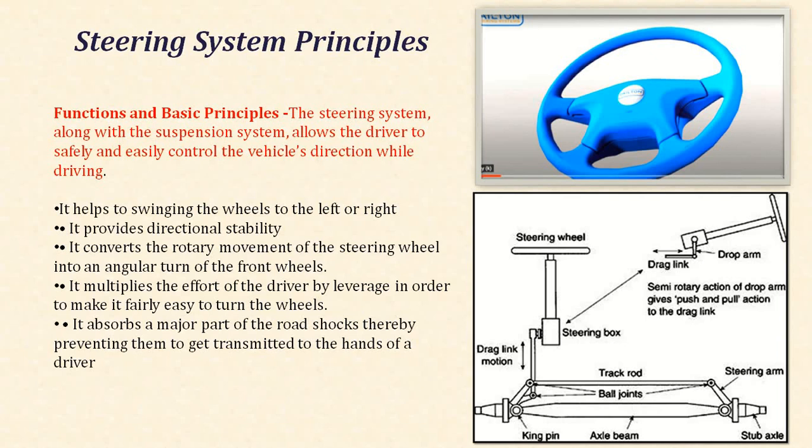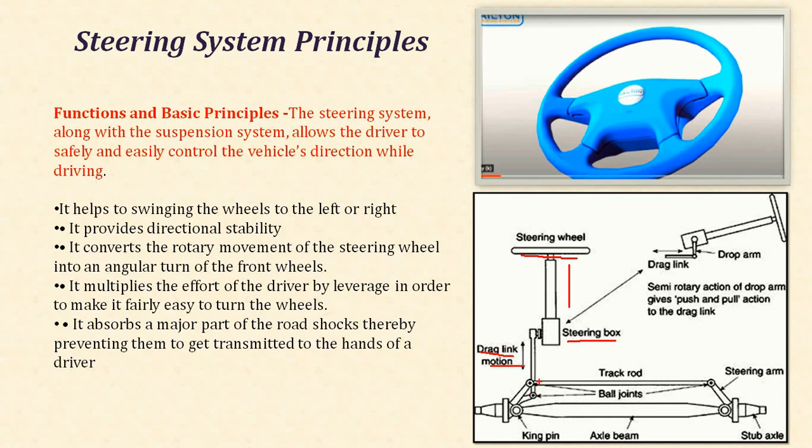In this figure, we have already seen the basic concept, that is the steering wheel. It is connected with the steering column near the steering box, in which a recirculating ball arrangement or other arrangements, or worm and worm wheel, can be provided. The pitman or drag link motion converts the rotary motion into linear motion, that is, the semi-rotary action of the drop arm gives the push and pull action to the drag link.